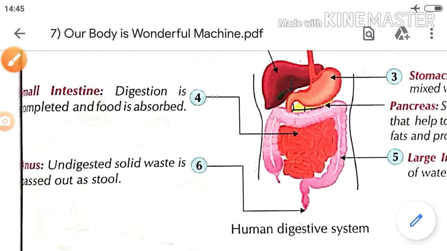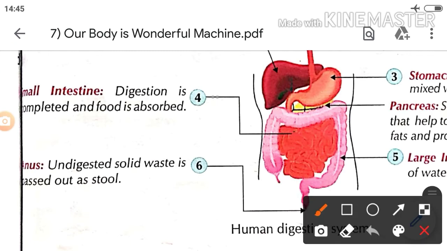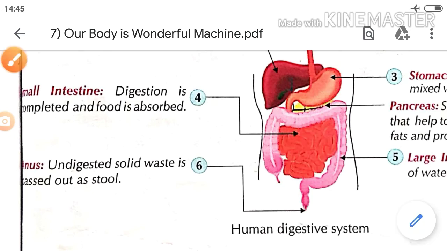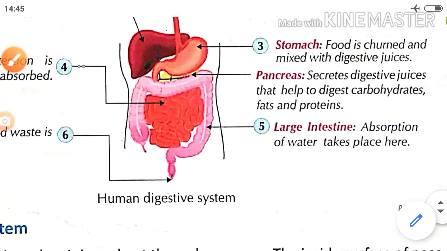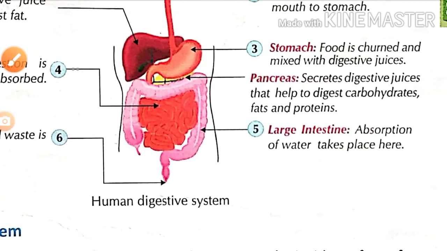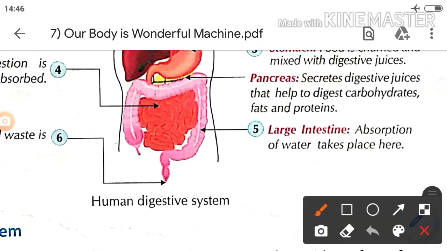Digestion is completed and food is absorbed here. ओके, यहाँ पे क्या होता है? यहाँ पे पूरा डाइजेशन कंप्लीट होता है और फूड एब्सॉर्ब किया जाता है ब्लड वेसल्स में. और जो अनडाइजेस्टेड फूड है that goes into the large intestine. Here which function is working? The absorption of water takes place here, which is remaining of water that gets absorbed here.